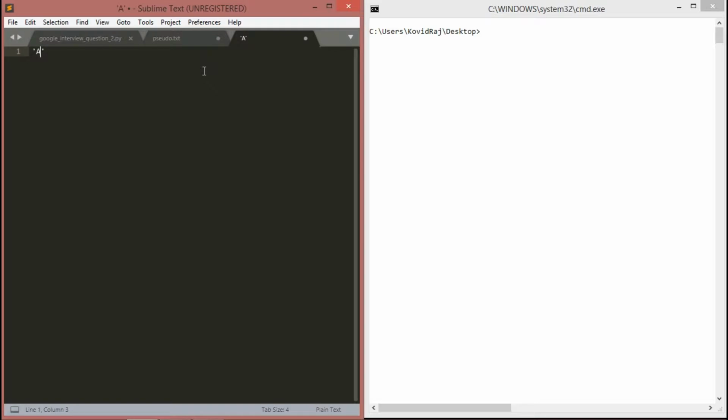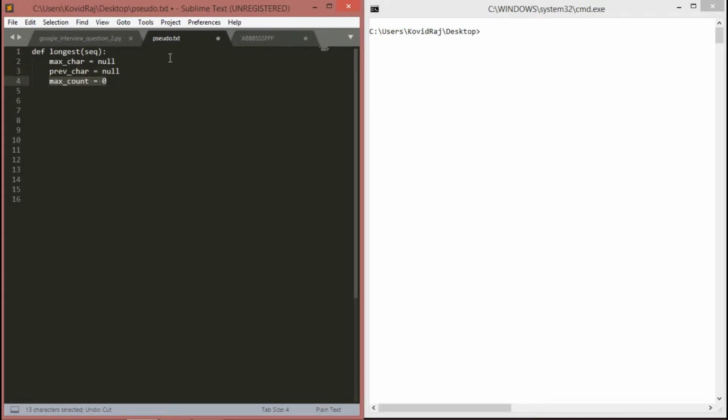If you are given an array like this, A B B B C C, then max char will be nothing till now, and previous char will also be nothing. But when we go through this, if we go to the B, the previous char will be A.